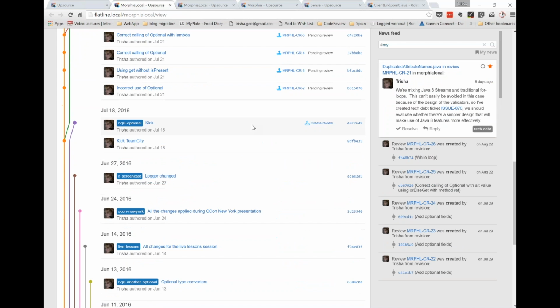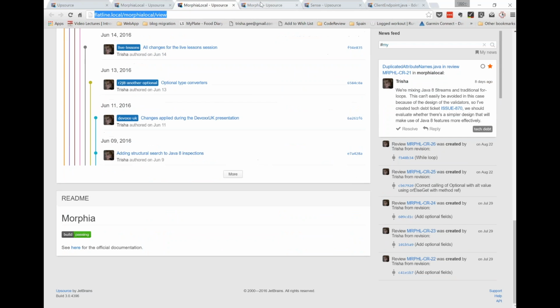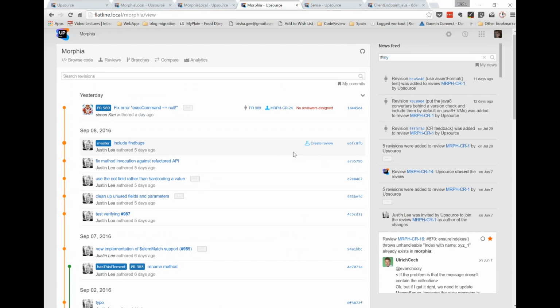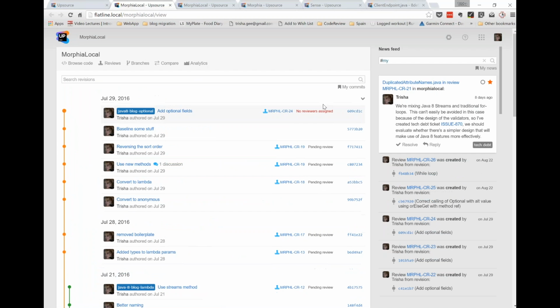This is running on my local laptop, so I only set this up for a couple of my reviews. I don't have TeamCity in your commit, but you'd see a little green icon if TeamCity, for example, passed its builds for that commit. So you'll be able to see for this revision, did it go through continuous integration? Of course, if it failed, then you don't have to worry about doing any code reviews for it, because really it needs to pass before you start reviewing that code.